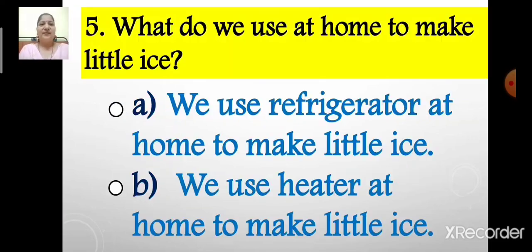Now next. Number 5. What do we use at home to make little ice? I repeat, what do we use at home to make little ice? The options are option A, we use refrigerator at home to make little ice, and option B, we use heater at home to make little ice. Now children, select the correct answer. Which is the correct option? Option A, we use refrigerator at home to make little ice, or option B, we use heater at home to make little ice?